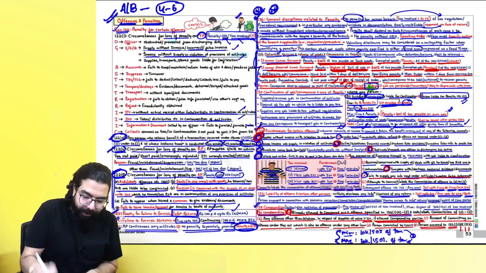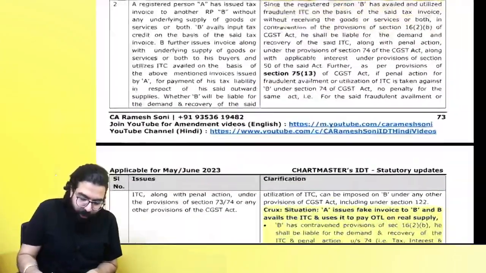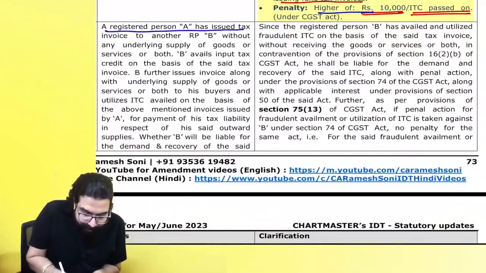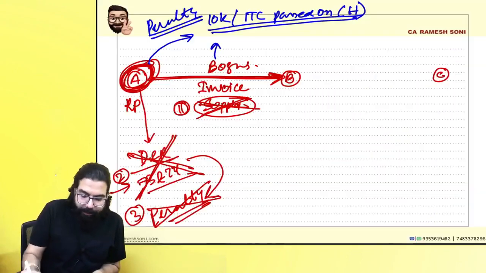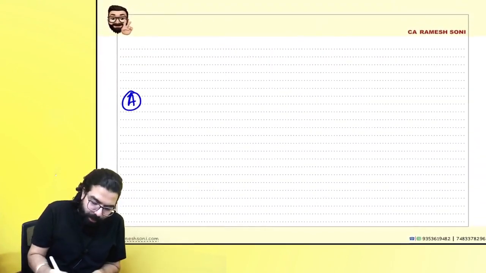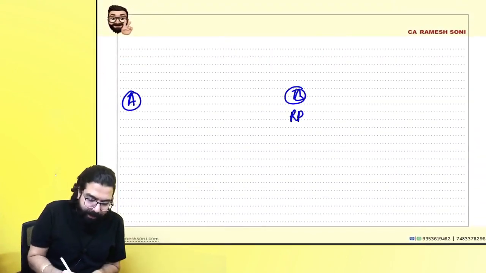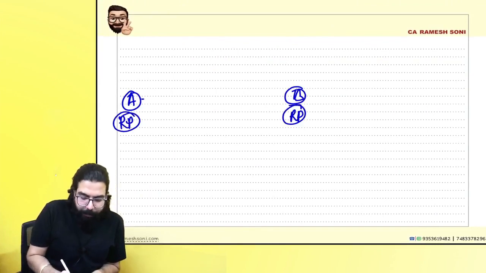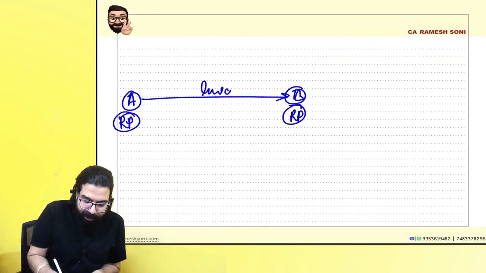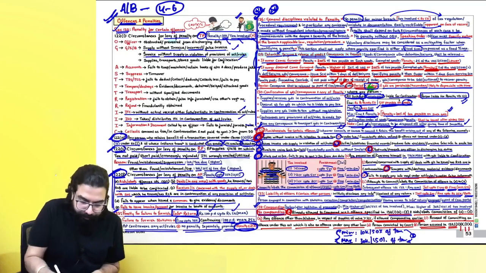Now everyone over here, the next question was: A is a registered person and has issued an invoice to another registered person B. So there is A over here, there is B over here. A is a registered person and B is also a registered person. He went ahead and issued an invoice. Okay sir. Now what happened over here?